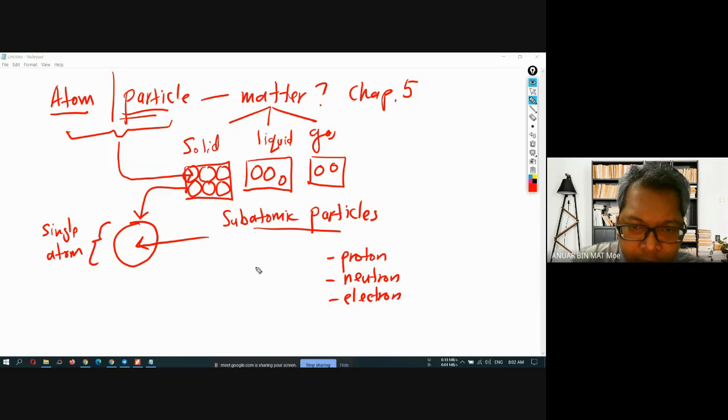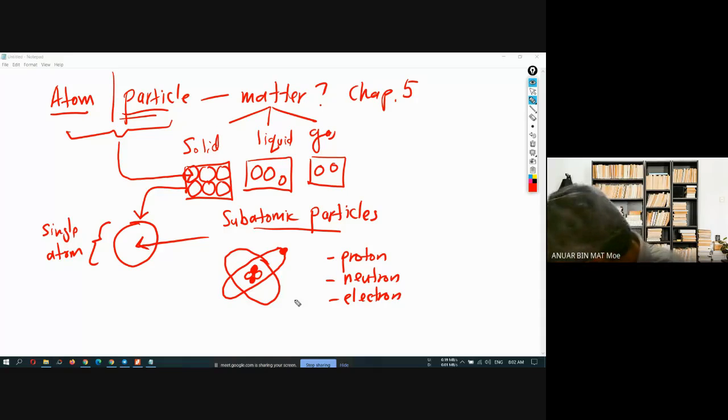For example, if I draw an example of subatomic particles, it is just like this. This is the structure of the atom.